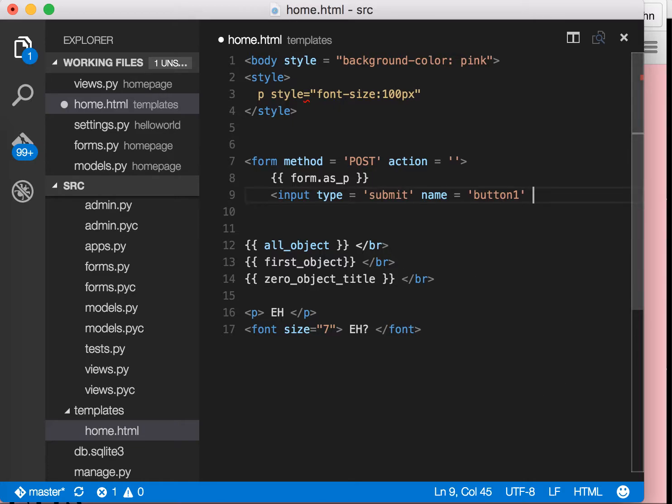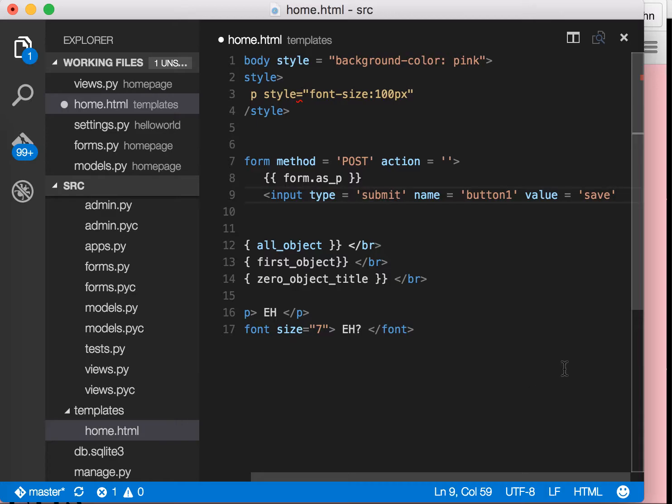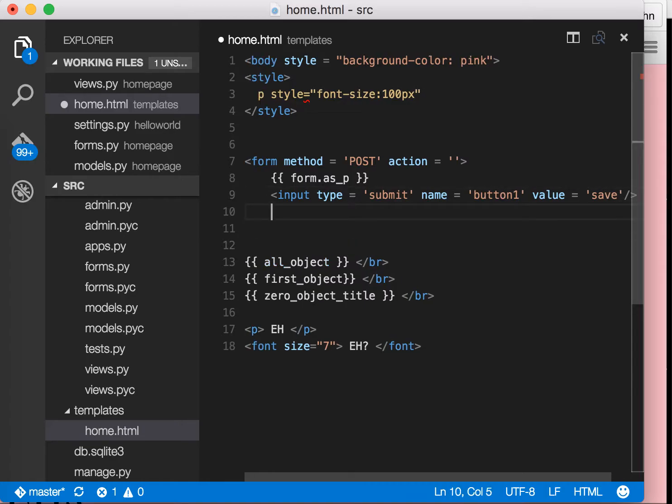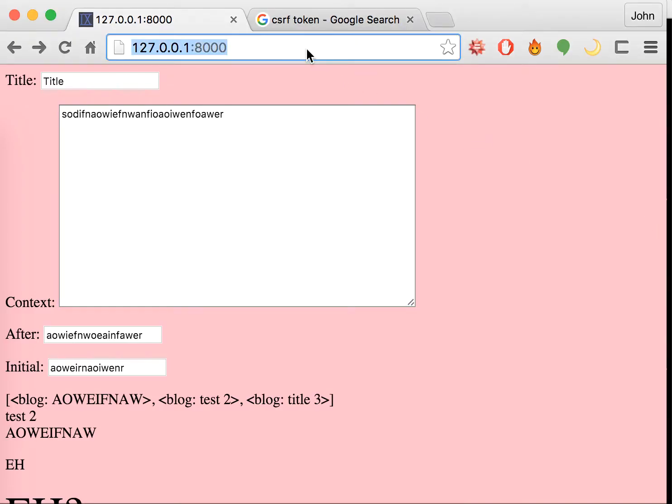And then you're going to say value equals save, like that. You're also going to have to close the bracket by doing a slash here, and then close bracket. And then we're going to have to close our form like that. Okay, and after that, let's see what it looks like by hitting refresh.